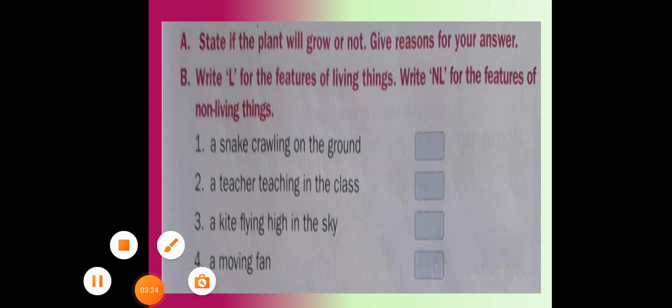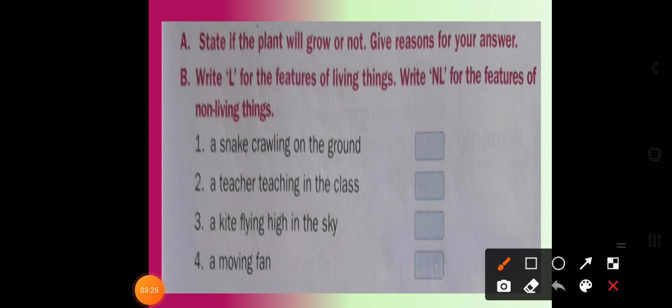Here, dear students, the question can be asked this way: write L for features of living things and write NL for features of non-living things. You have to practice such questions. A snake crawling on the ground: is a snake a living thing or a non-living thing? A snake can move, a snake can grow, so it is a living thing. So you have to write L.